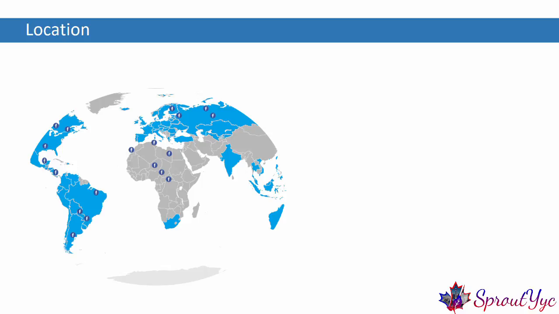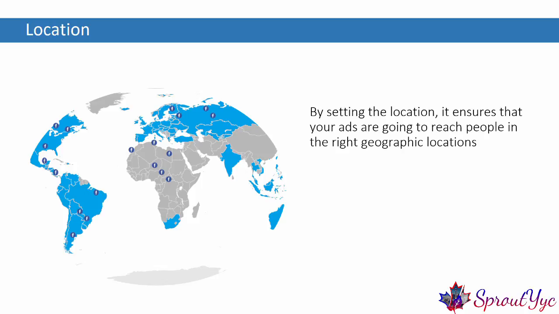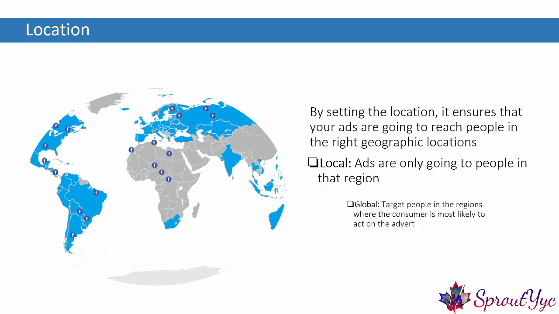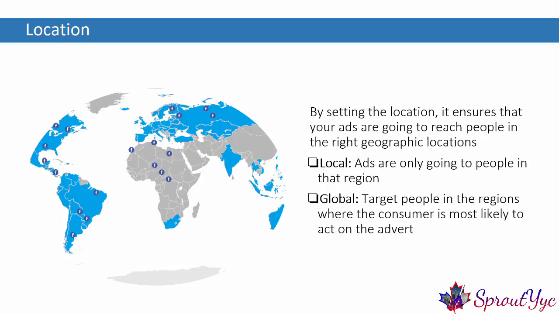Location. Location targeting is one of the most important options for Facebook marketing. By setting the location, it ensures that your ads are going to reach people in the right geographic locations. If you run a business that only operates locally, then you want to know that your ads are only going to people in that region. If you run a company that operates on a global scale, you want to target people in the regions where the consumer is most likely to act on the advert.